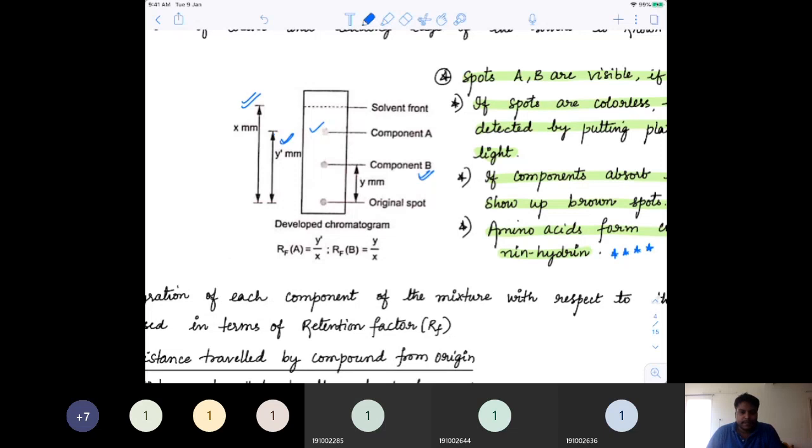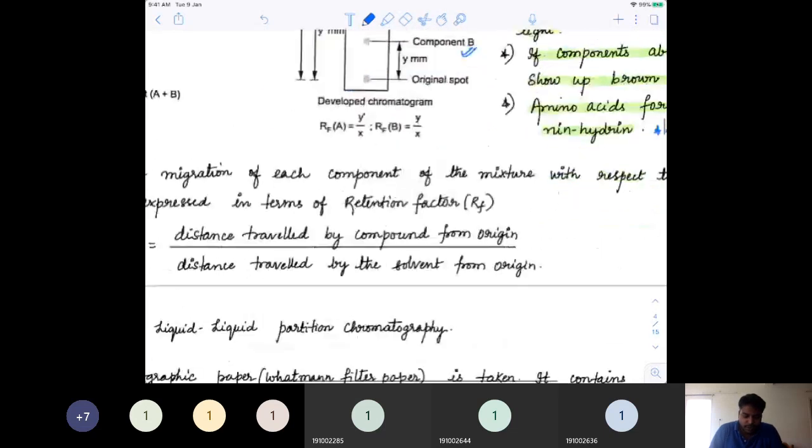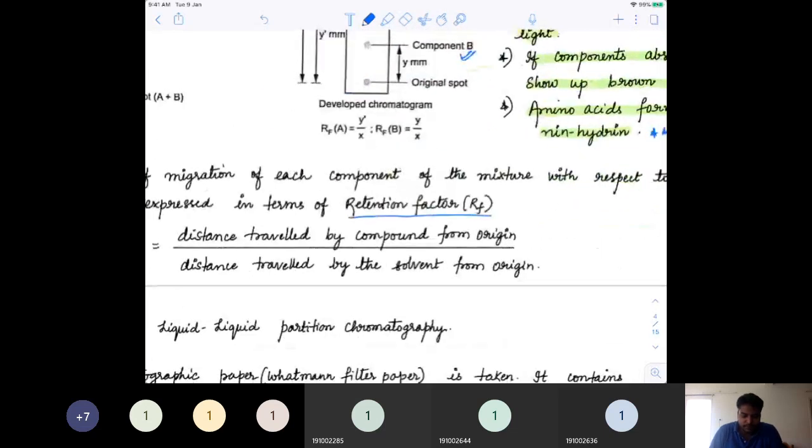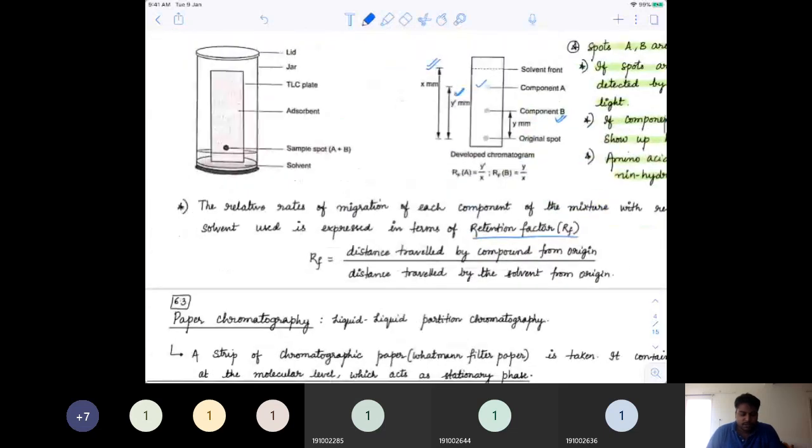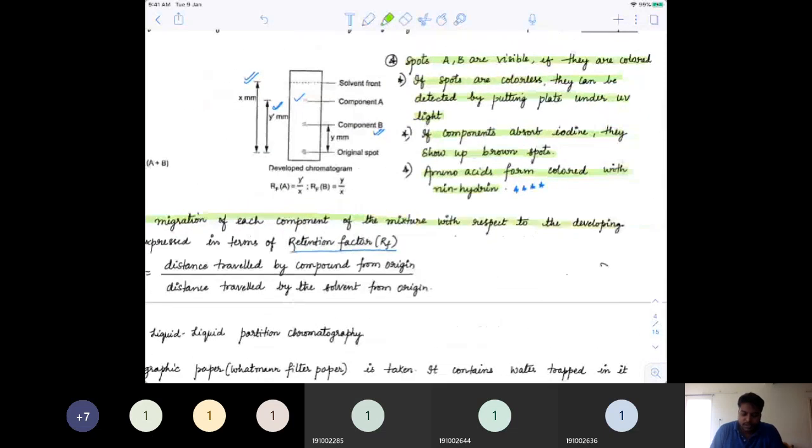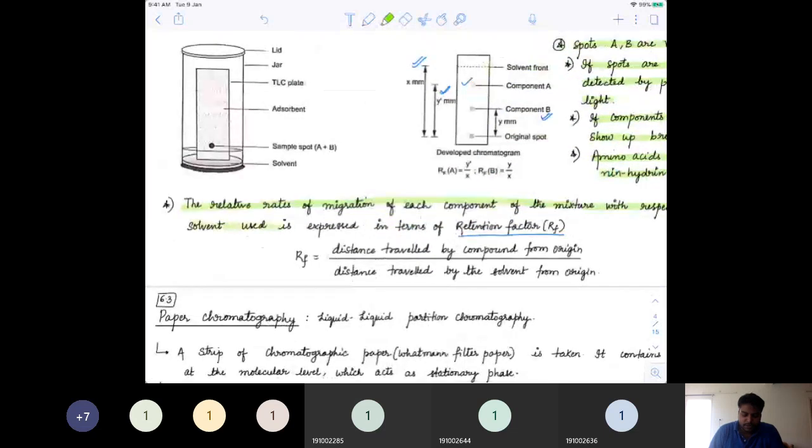So how much the difference is can be analyzed by a particular term called retention factor. The relative rates of migration of each component of the mixture with respect to the developing solvent is expressed in terms of retention factor.